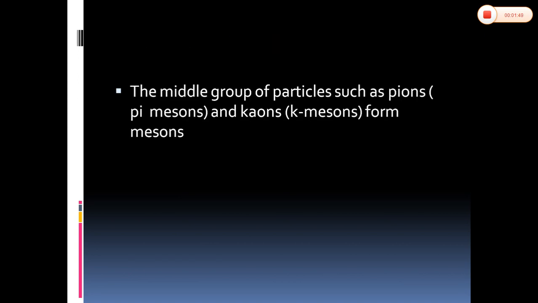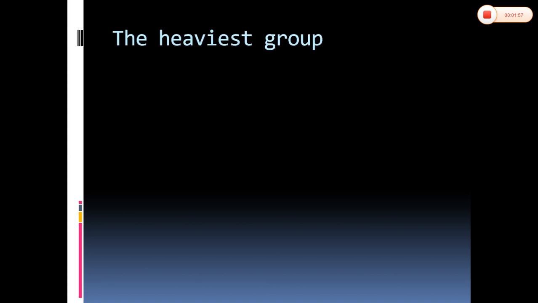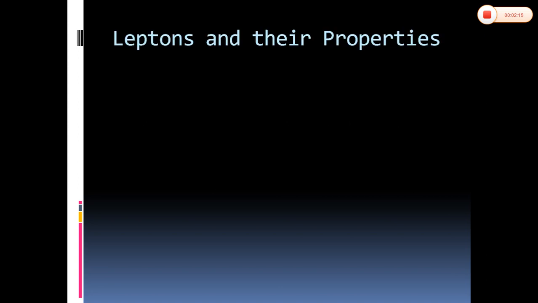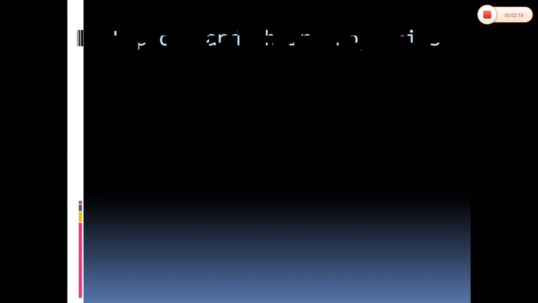The middle group of particles, such as pions or pi mesons, and kaons or K mesons, form mesons. Now let us see about the heaviest group of particles. The heaviest group of particles, including protons and neutrons, form baryons. Baryons and mesons are commonly known as hadrons. Now let us see about leptons and their properties.